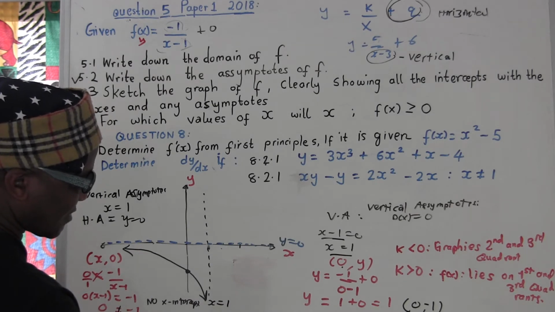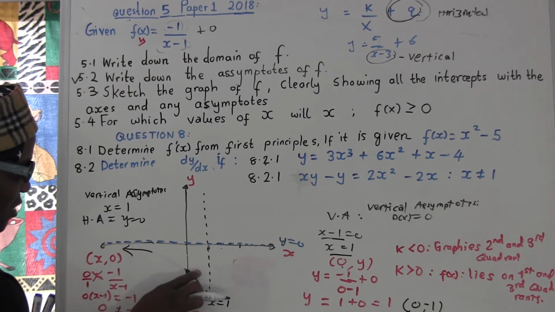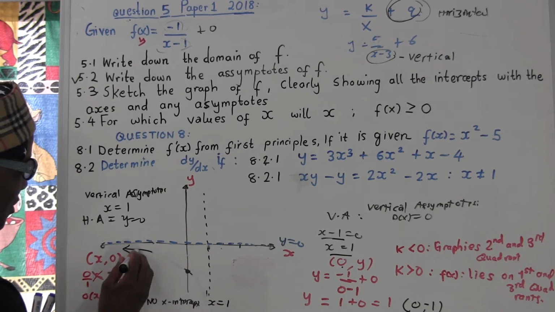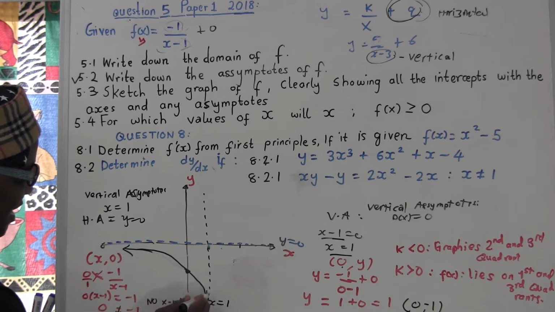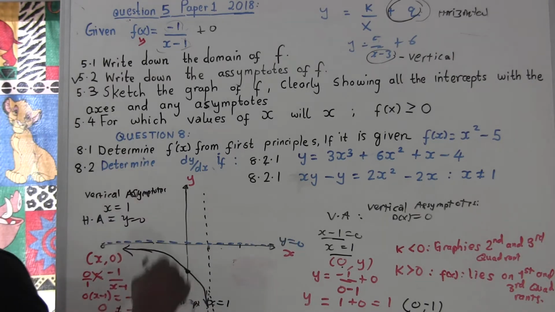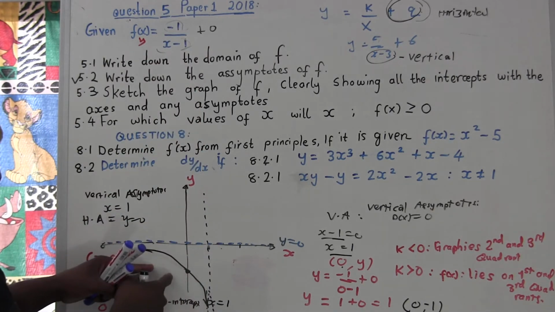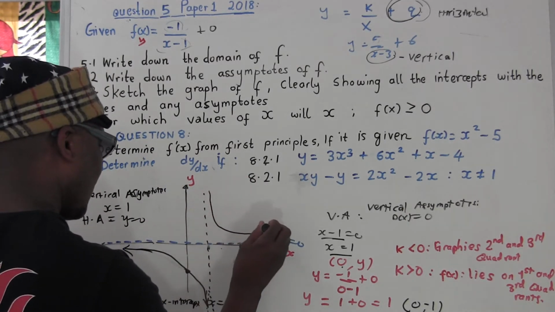Because there's an intercept here, it's going to come, let me draw like this. Let me draw well. So this is going to come and cut here, come closer but not touch the asymptote, and go down all the way. And remember, since it's negative, it means it's going to lie on the third and first quadrant of the asymptote. It means it's going to come and lie here also.